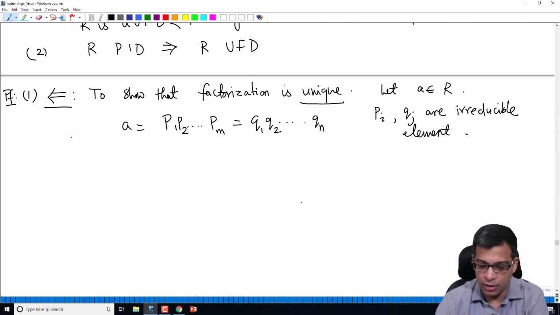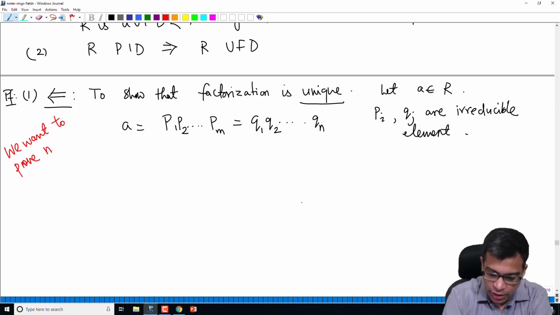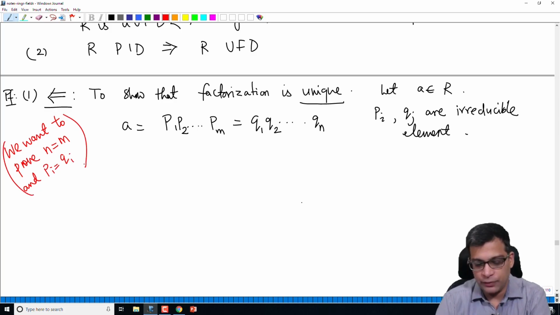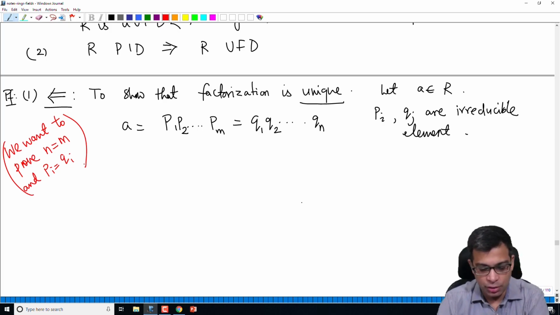So I've taken an arbitrary element and written two possible factorizations. What we want to prove is that n equals m and pi equals qi after permuting them. Of course, if you write the pi's in a different order, we do not think of that as a different factorization. 2 times 3 is the same as 3 times 2 in the integers, and they do not give two different factorizations of 6. So I should really write: after permuting if necessary, pi is qi.